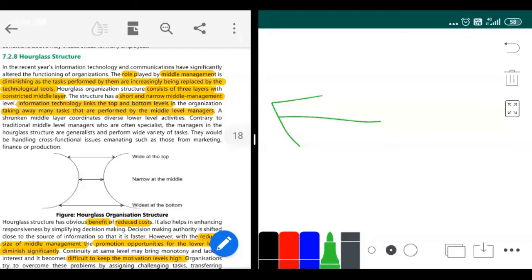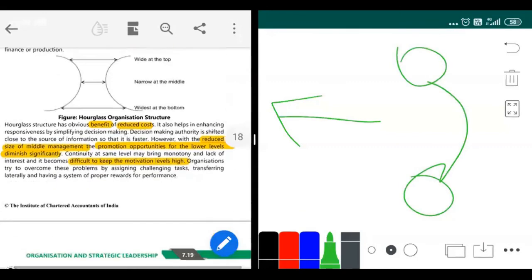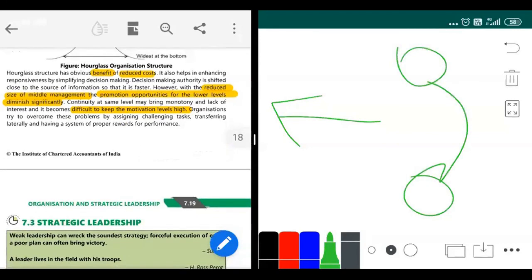Information technology links the top level to the bottom level, taking away many tasks that are performed by middle level managers. So the benefit here is reduced cost. The people in the middle level are very few, so a lot of employees are cut down and salary is saved. The benefit is reduced cost and reduced size of middle management.